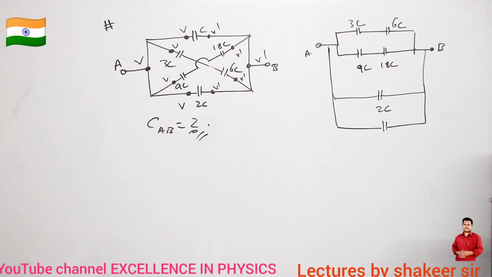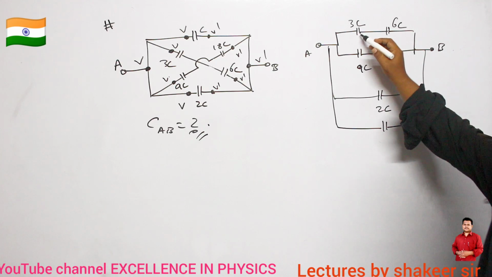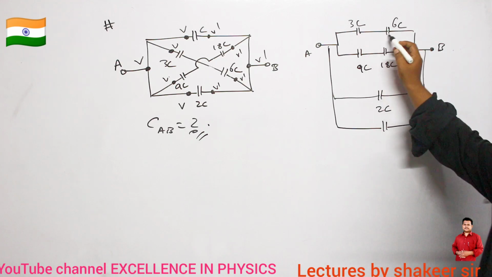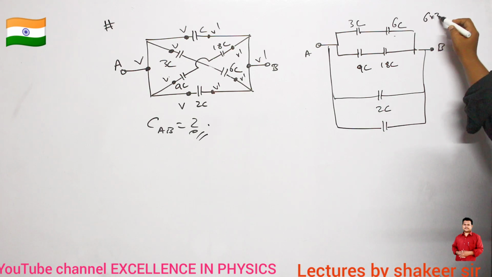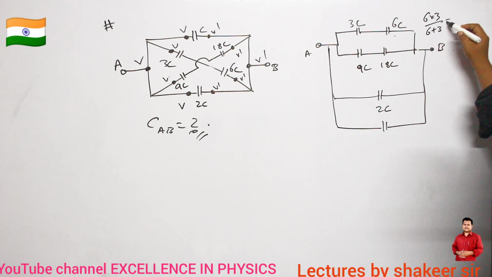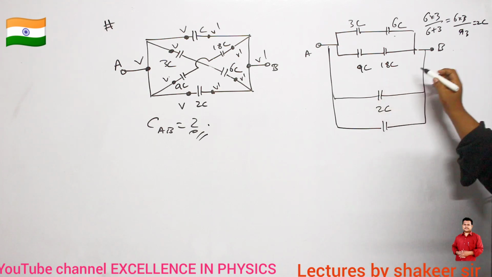Clear? Now you can do the calculation very easily. 3C and 6C, are they connected in series or in parallel? They are connected in series, no? So do the calculation. 6 into 3 divided by 6 plus 3. So 6 into 3 divided by 9. 3 ones are 3, 3 threes are 9. So 2C.